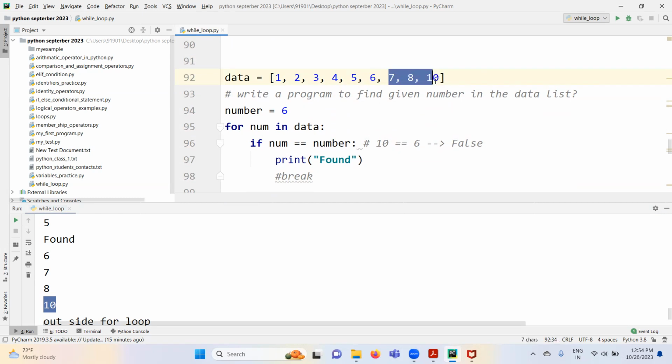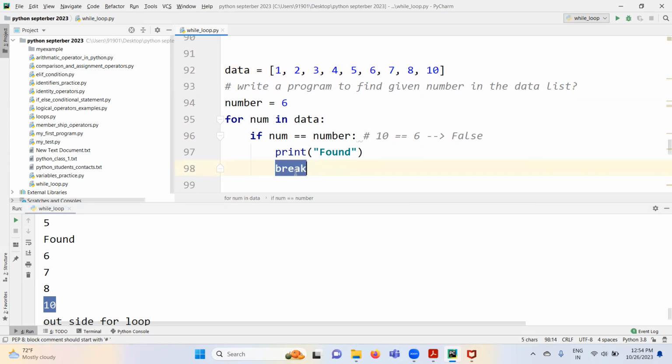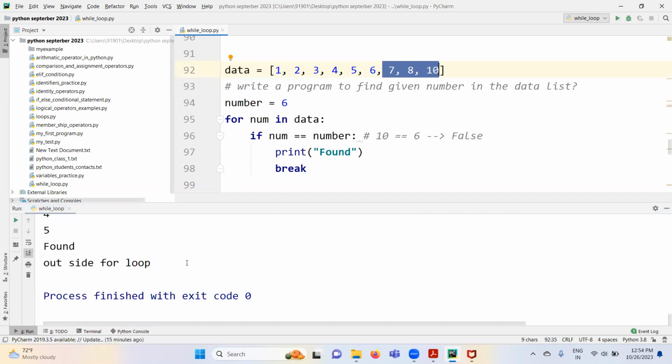In this scenario, if you want to stop the loop explicitly, you can use break statement. Once break is executed, this loop is terminated. That means that these rest of the iterations are not going to be executed in the loop. Outside for.